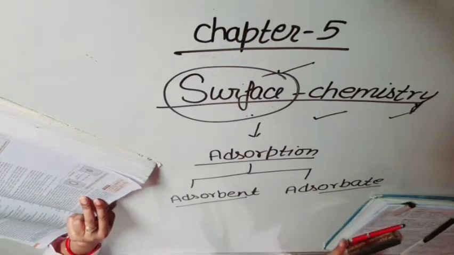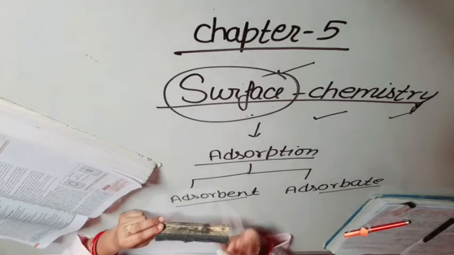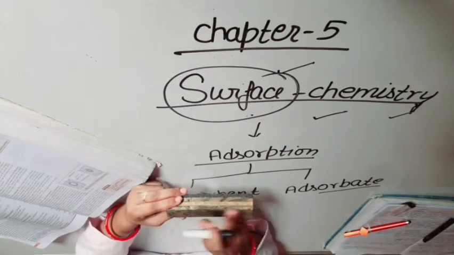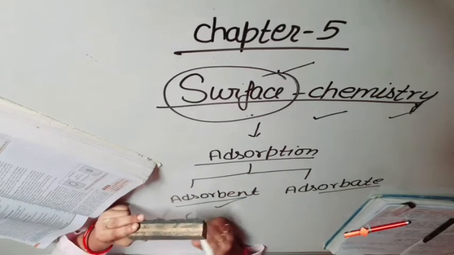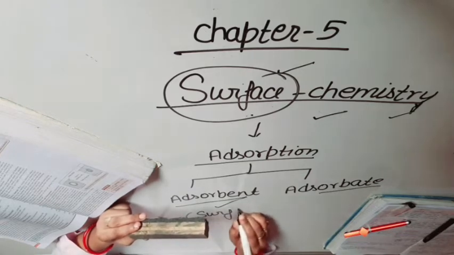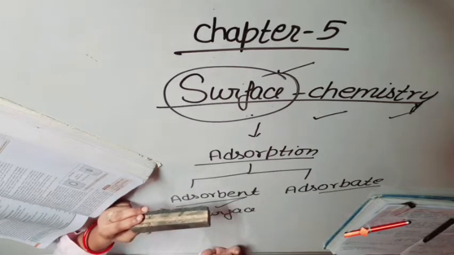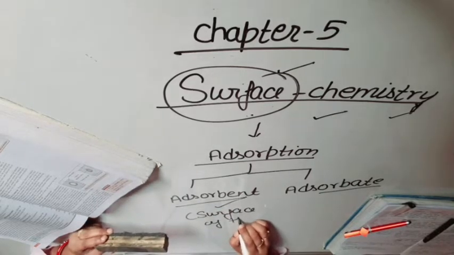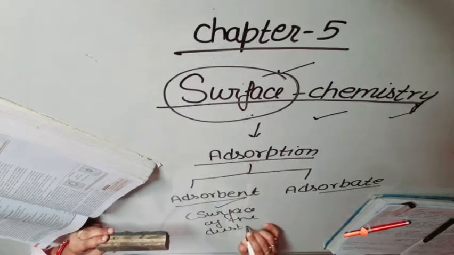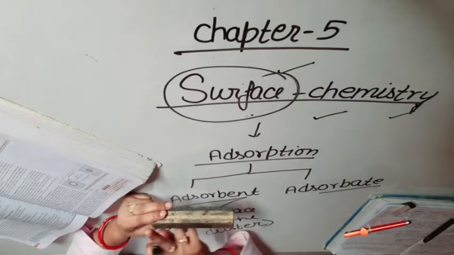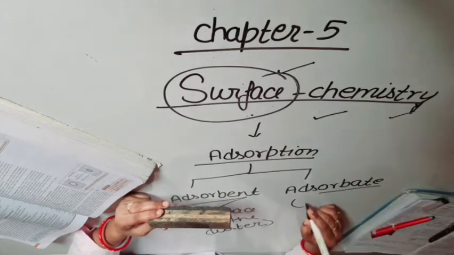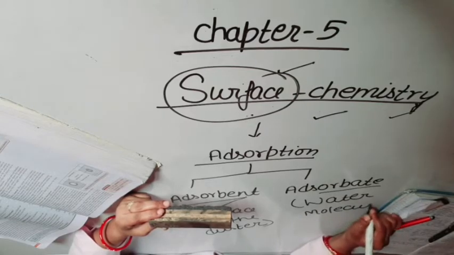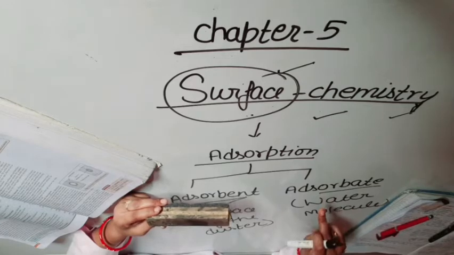Now, what is adsorbent and what is adsorbate? Here I take the example of this duster. The surface of the duster is known as adsorbent and the water molecule is known as adsorbate.